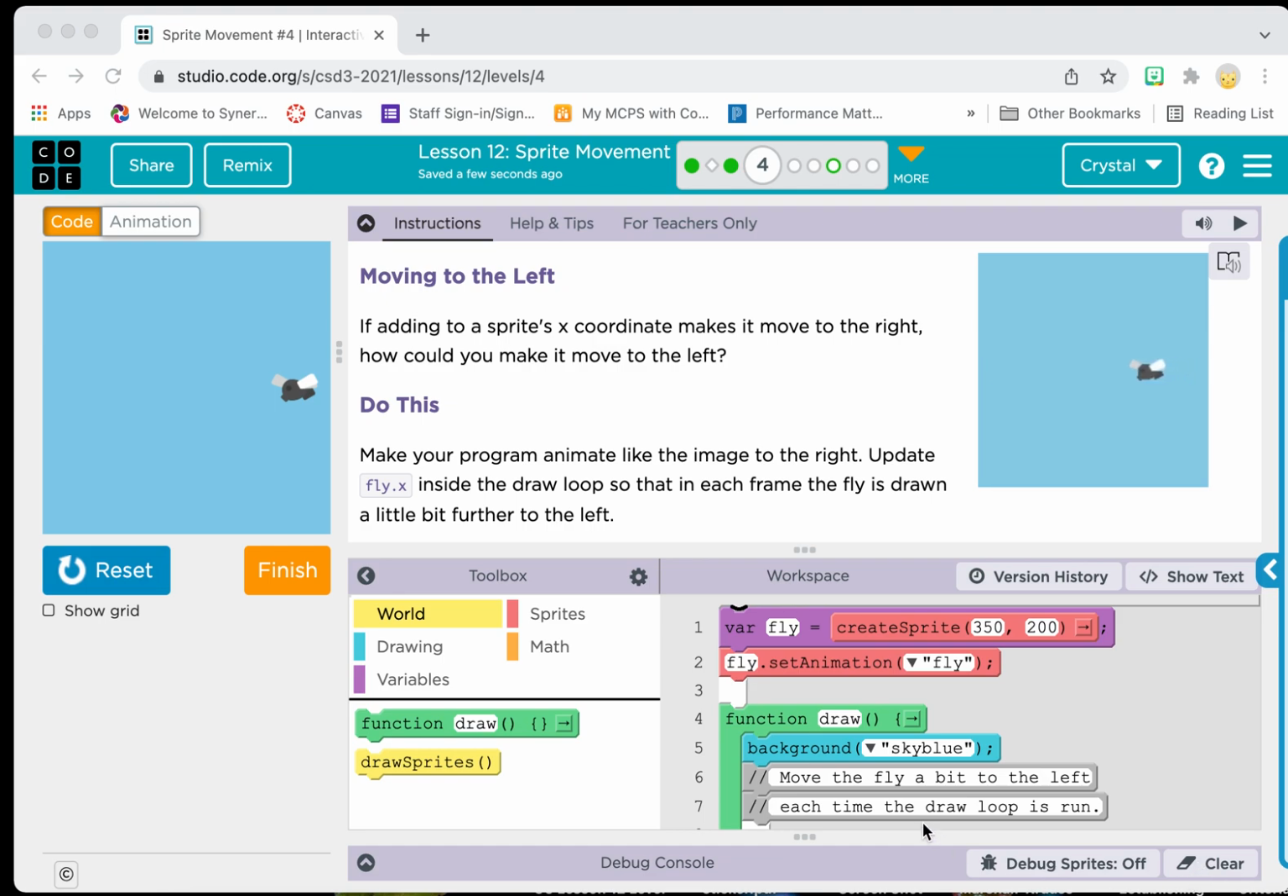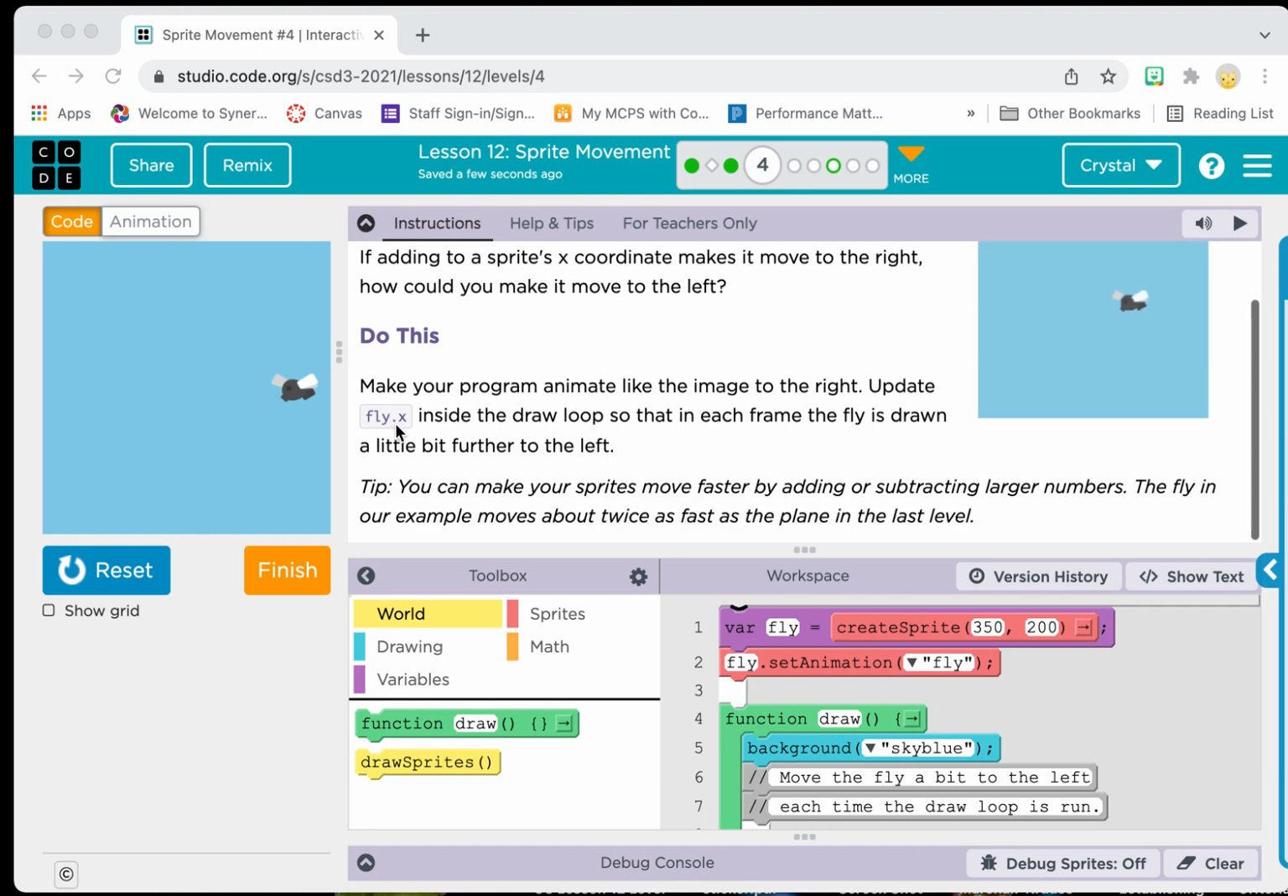This tutorial is looking at Code.org CS Discoveries Unit 3. We're looking at Lesson 12, Level 4. And here we're talking about how do we move on the x-coordinate to the left of our screen. So we're looking at our fly, our little fly animation. Right now he's not doing anything, and we want him to move across the screen.